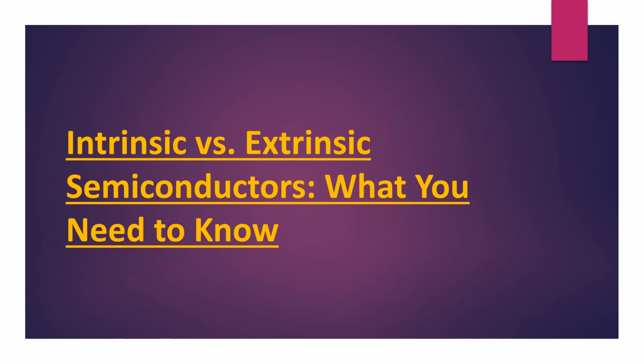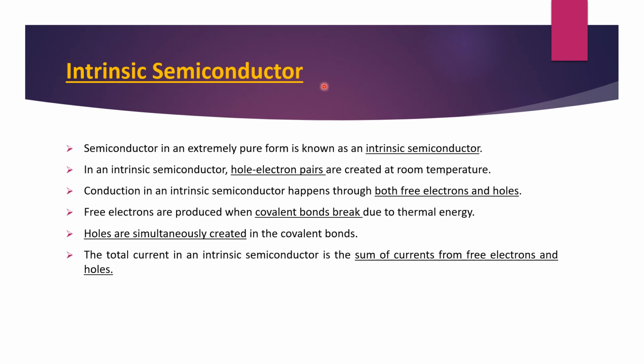Let's start with the intrinsic semiconductor, one by one. A semiconductor in an extremely pure form is known as an intrinsic semiconductor. We studied silicon and germanium in the last video; I told you that silicon we get from rock and sand, and germanium from coal ash, etc. Whenever we get these materials from the earth, they are not in a pure form; they come along with impurities.